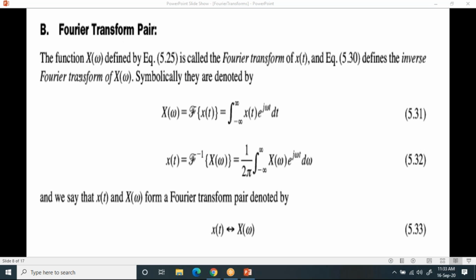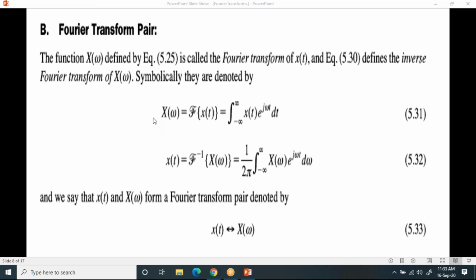Now observe it. When you see this, I have a signal in the time domain, and this time domain signal can be converted into the frequency domain using this Fourier transform, which you can write as X of omega. And the inverse Fourier transform, that is, when X of omega is known to you, from that you can get back your original signal x of t. So Fourier transform means you're converting the time domain signal to the frequency domain, and inverse Fourier transform means you're converting the frequency domain signal to the time domain signal.